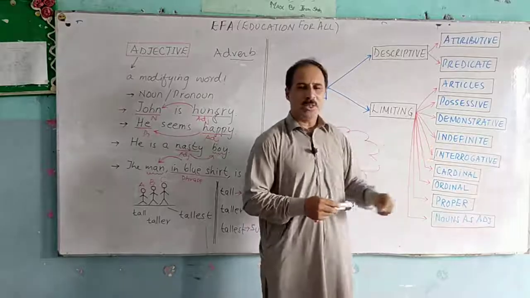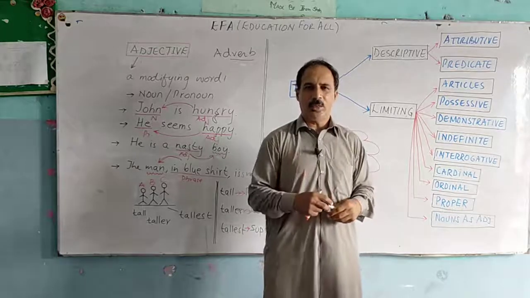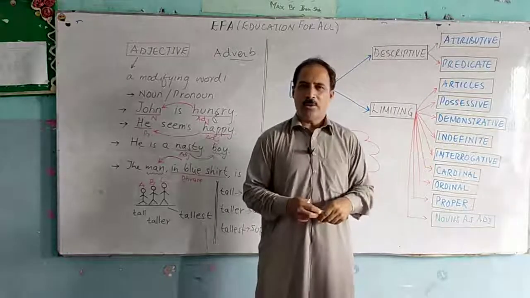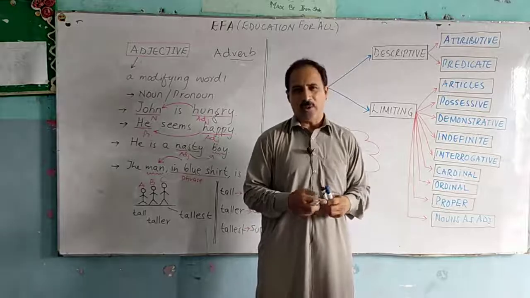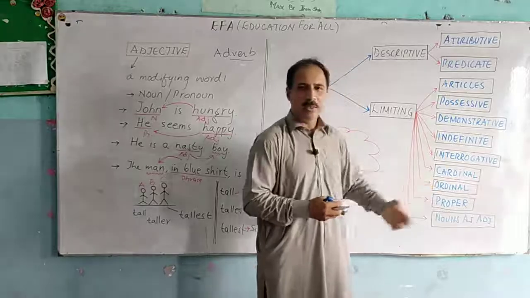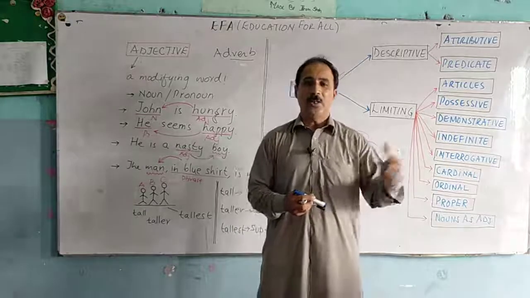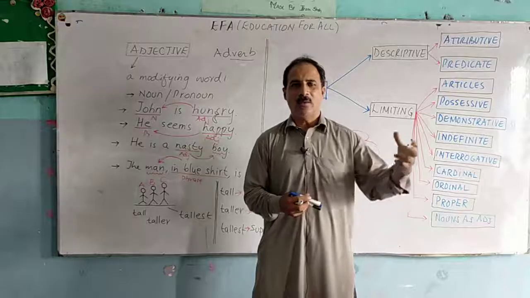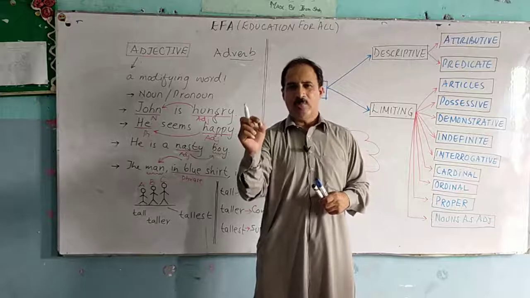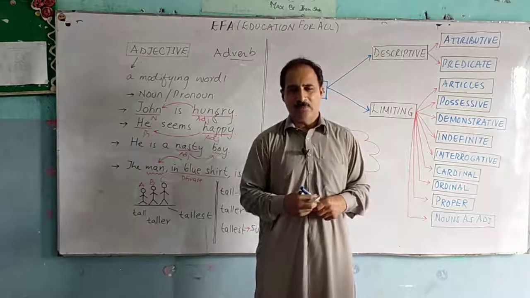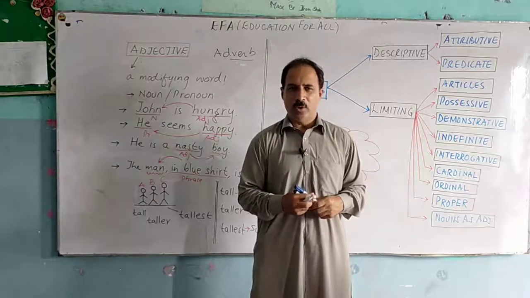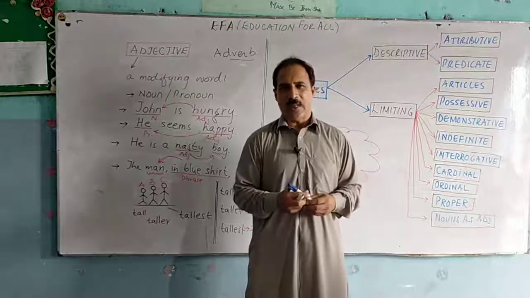Similarly, indefinite pronouns can be used as indefinite adjectives. Interrogative pronouns can be used as interrogative adjectives. They can modify a noun. Cardinal and ordinal numbers, you know, 1, 2, 3, similarly first, second, third, can be used as adjectives. For example, the second boy in the first row is my friend. So first and second, both numbers are modifying the nouns boy and row, therefore functioning as adjectives.